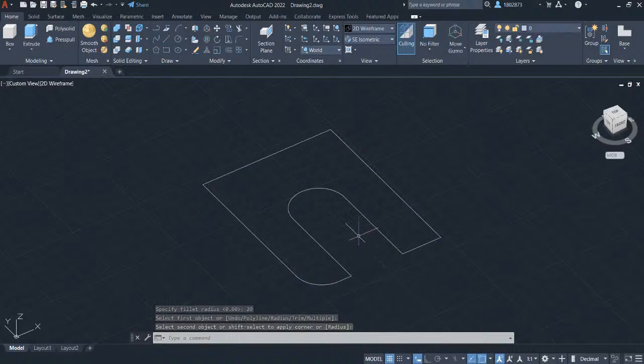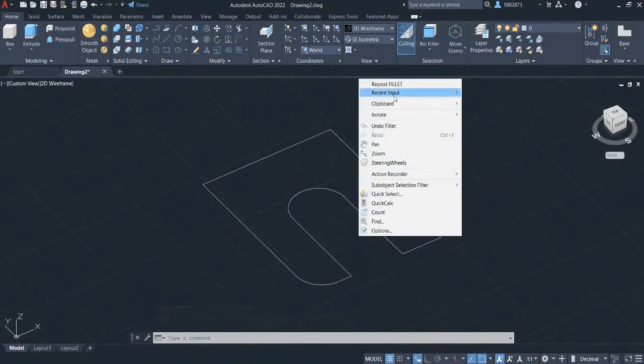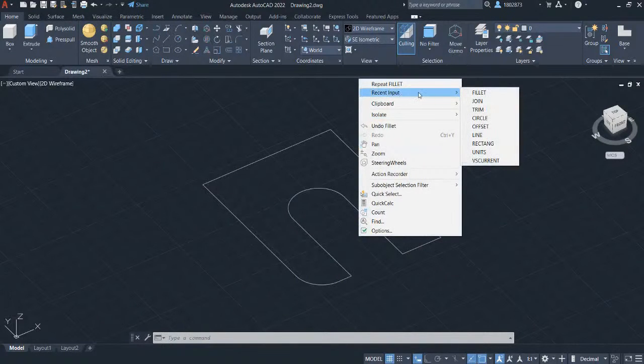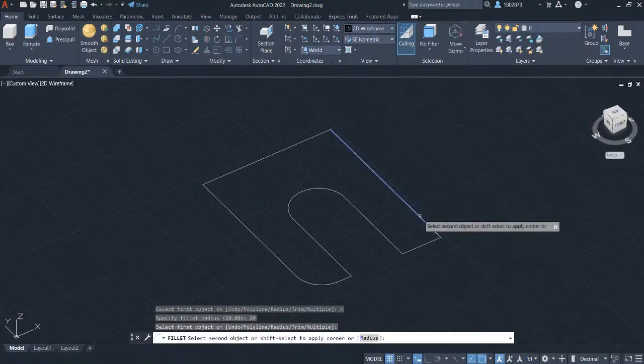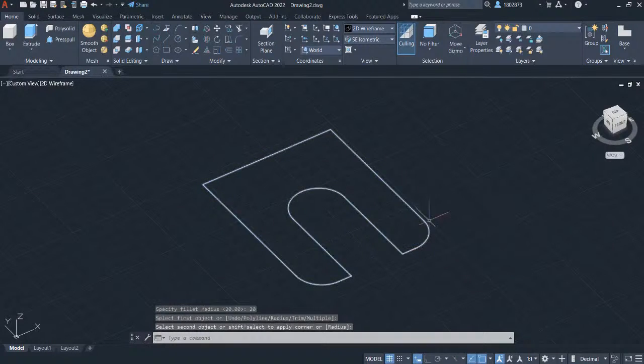To repeat using fillet again, right click and head over to Recent Inputs. And as you can see, all the commands that we used earlier are here. Select Fillet and type in R to define fillet radius. Press Enter. Let's key in 20. Press Enter. Select the two lines in this corner.